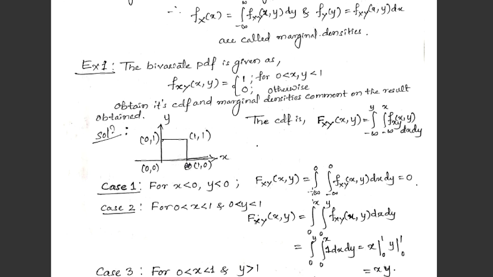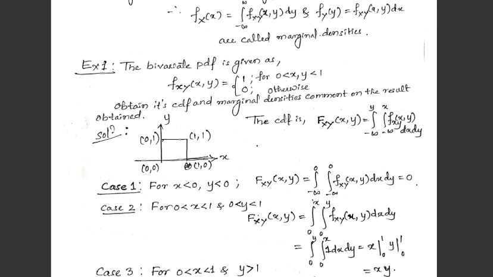So our integrations would be from minus infinity to 0 with respect to x and from minus infinity to 0 with respect to y, fxy of xy dx dy, which is 0. Because fxy of xy is 0 otherwise, as this range is not there. If x is less than 0 and y is less than 0, then we can write it as 0. Hence for this range our fxy is 0.